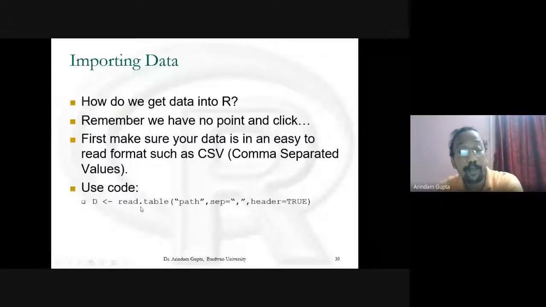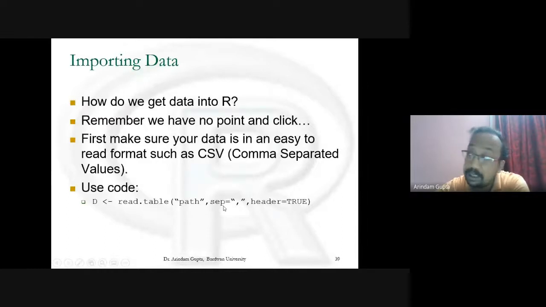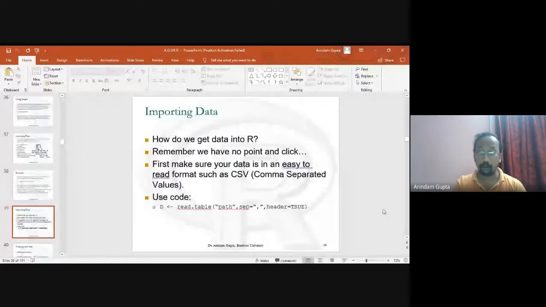you just type read.table, in table format. The first argument, within inverted commas, is the path of the file, then comma. This is comma separated, so sep equal to, within inverted commas, a comma, header equal to TRUE. This means we need the values of the first row as variable names from the Excel sheet. If you do not need this, then you type header equal to FALSE. We do this.